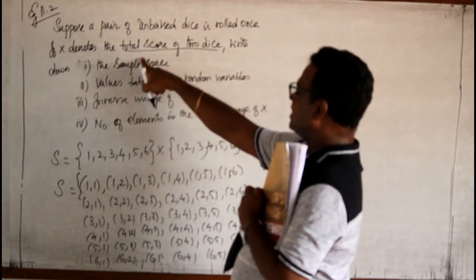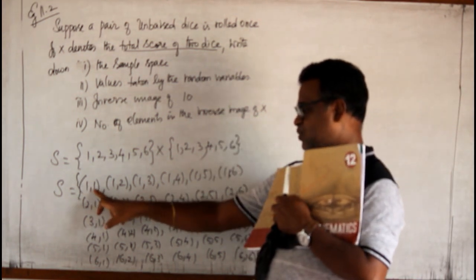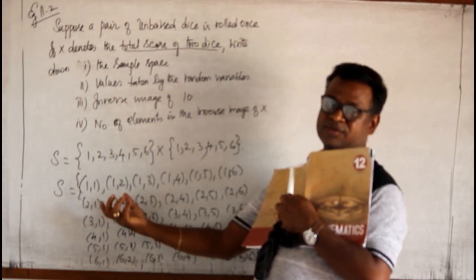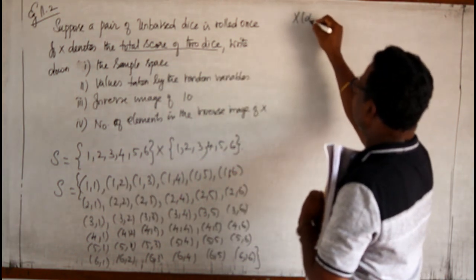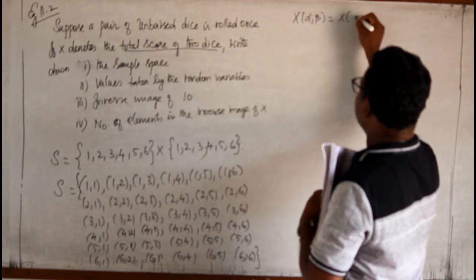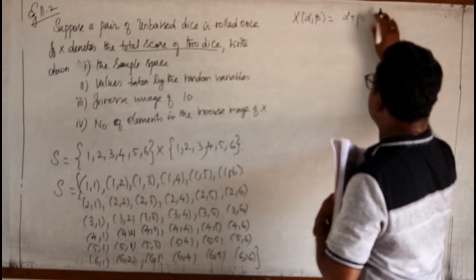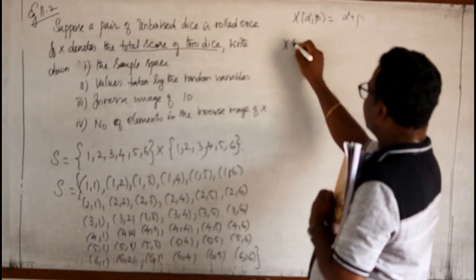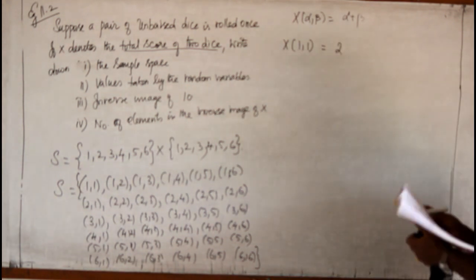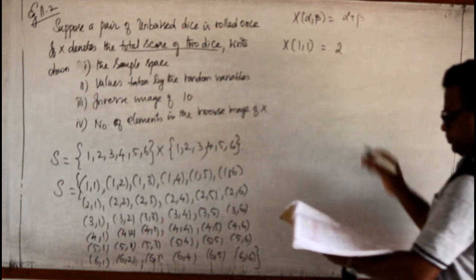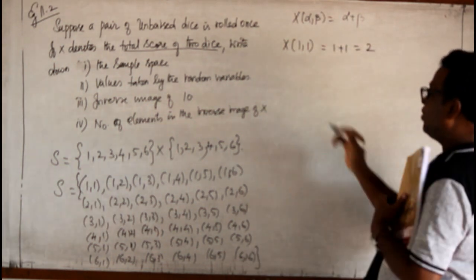what I have to find out is X denotes the total score of 2 dice. That means I must take the total. Suppose it is 1 and 1, I must add 1 and 1, so that is 2. That is what is given: X of alpha, beta means X of alpha plus beta, or it is alpha plus beta. Therefore, first one X of 1,1 means 1 plus 1 is 2.